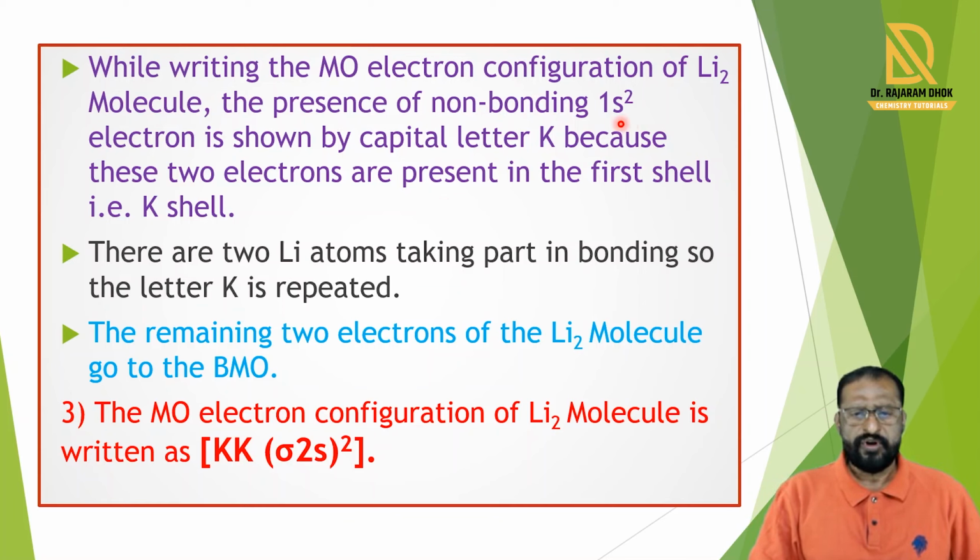So instead of writing sigma 1s2 and sigma star 1s2, we write simply K for each molecular orbital.